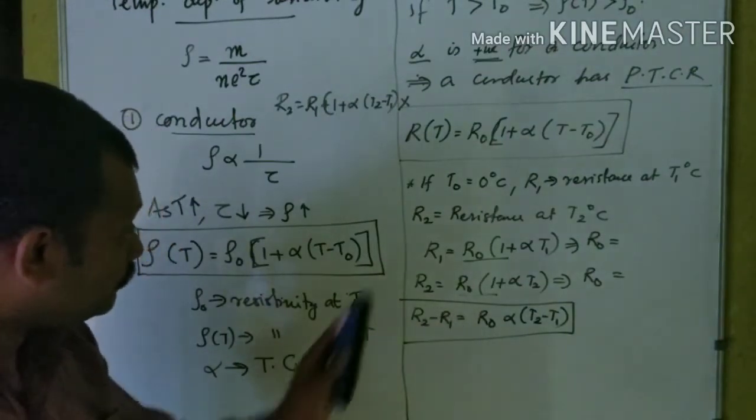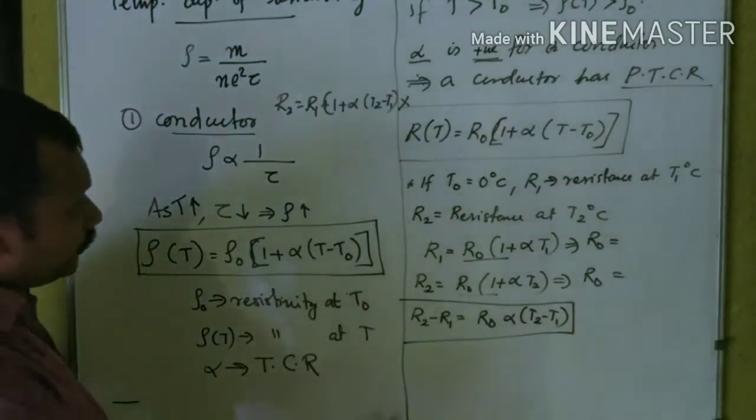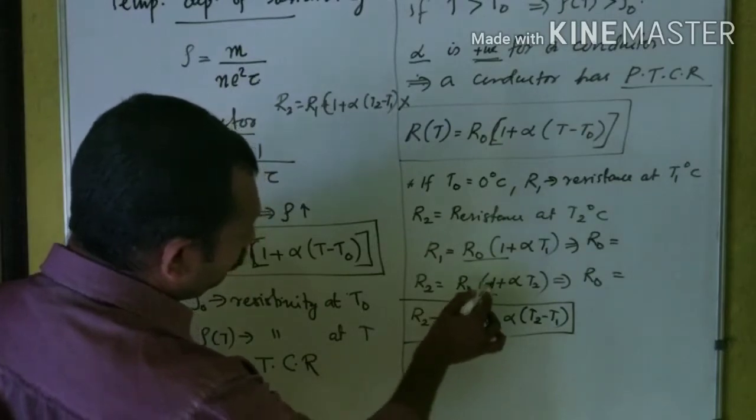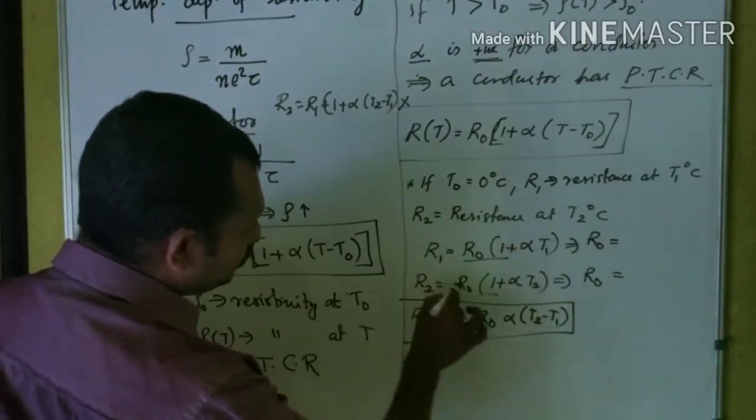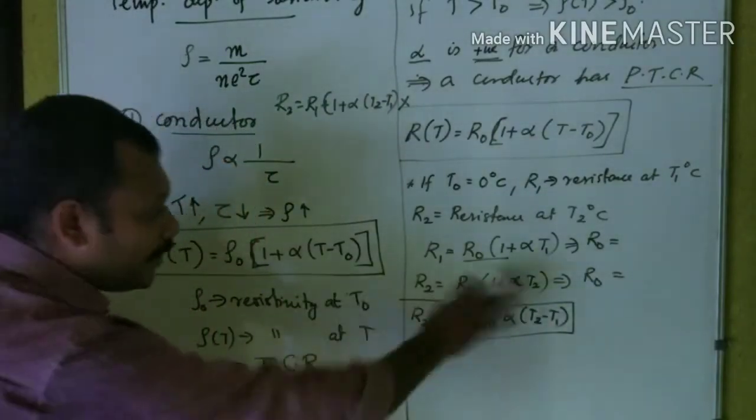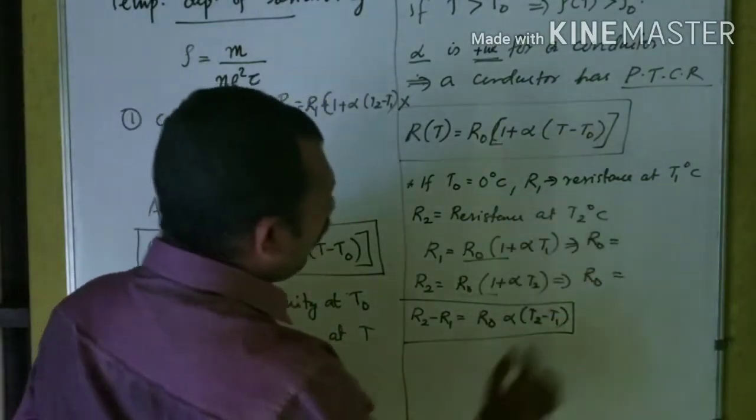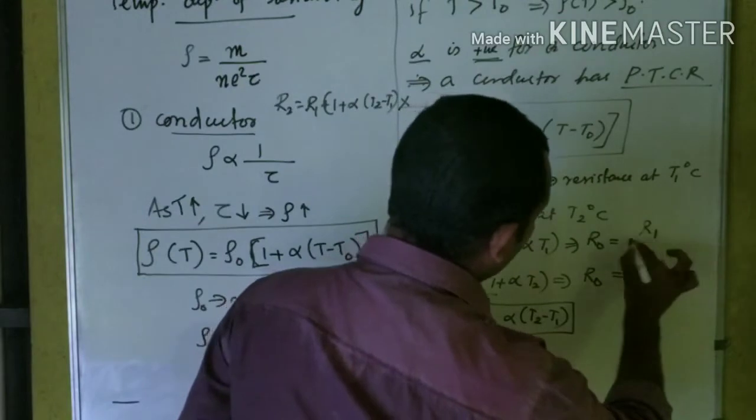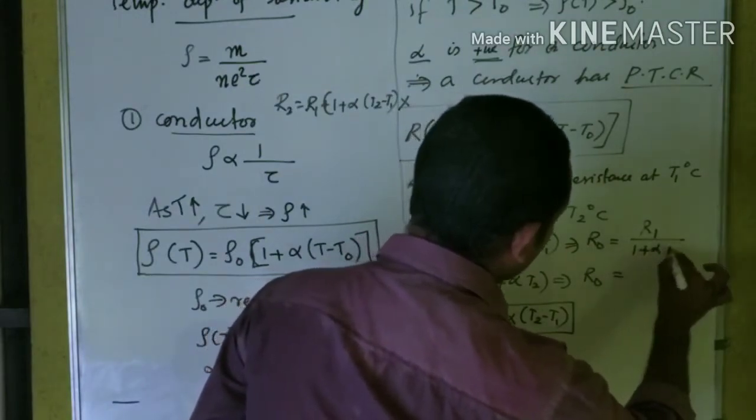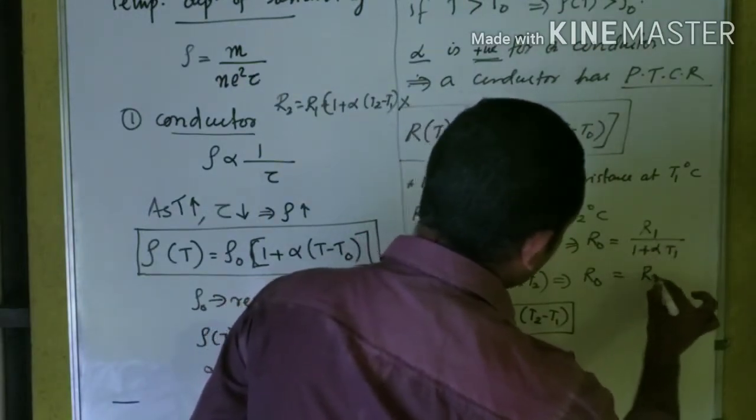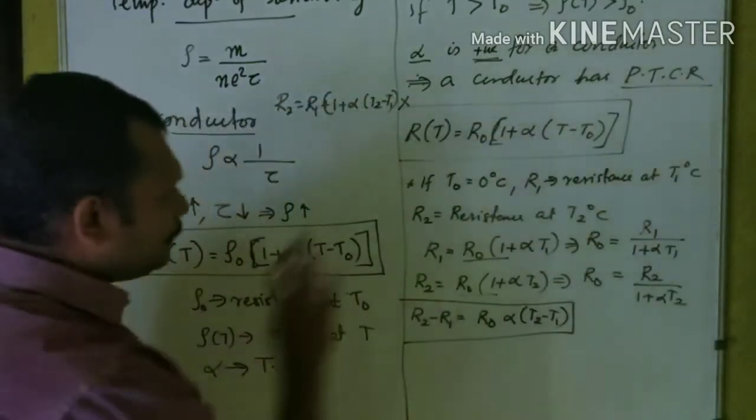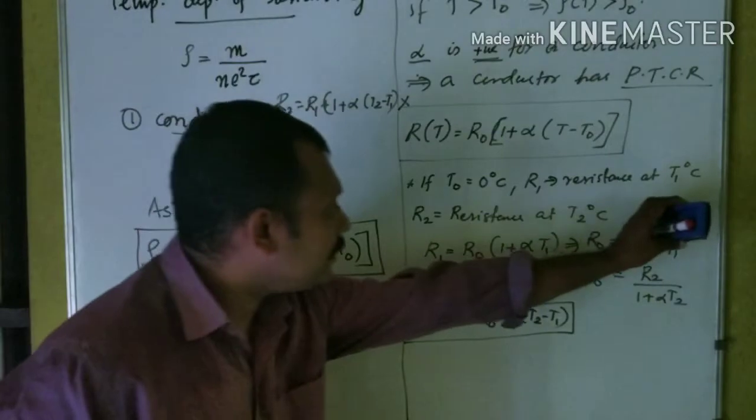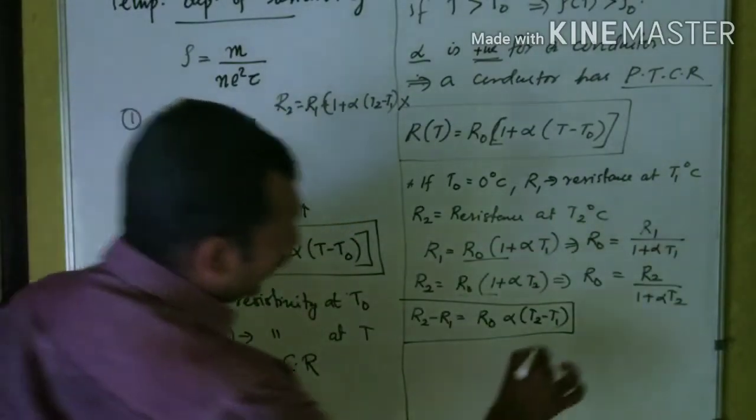I hope I am right in my solution. Because R0 is common here, 1 minus 1 is 0, alpha into T2 minus T1. So I got two expressions here. R0 is R1 divided by 1 plus alpha T1, and this is R2 divided by 1 plus alpha T2. Now you can simplify, or you can just equate these two equations and then you can arrive at the conclusion.